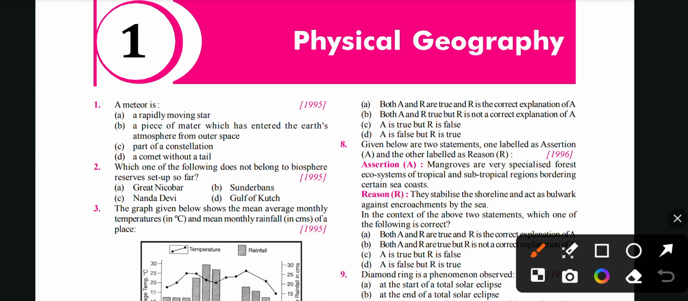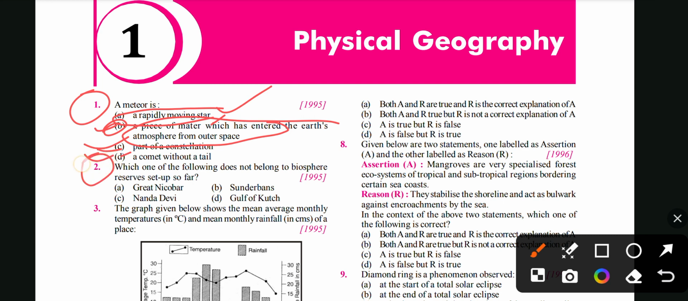Okay, so let's get started. First question, a meteorite. Options are rapid moving star, a piece of matter which has entered the Earth's atmosphere from the outer space, third is part of a constellation, fourth is a comet without a tail. So the B option will be the suitable option. This is a piece of matter which has entered the Earth's atmosphere from outer space. If you talk about the rapid moving star, this will not suit this meteorite. The others will also not. This will suit this question.